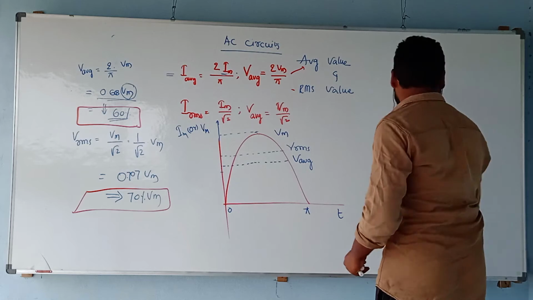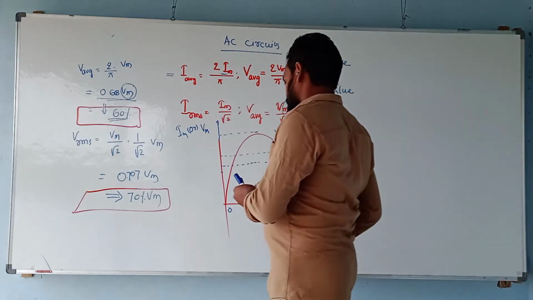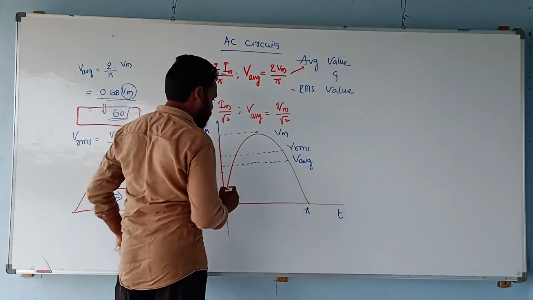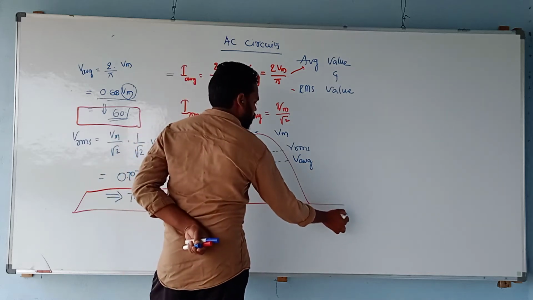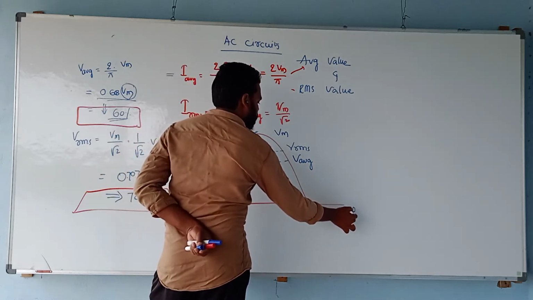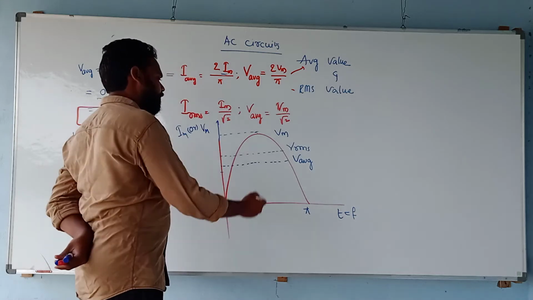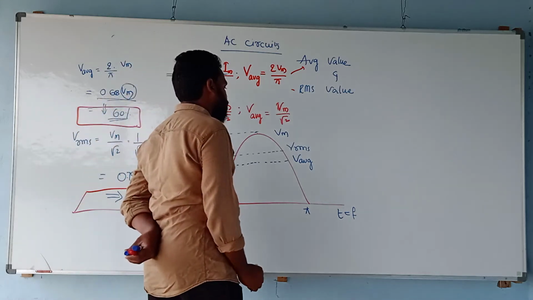Now, if you try to understand it, T means time, and 1 by time will be frequency. So I can understand frequency also on the x-axis. Right. Now let's see.